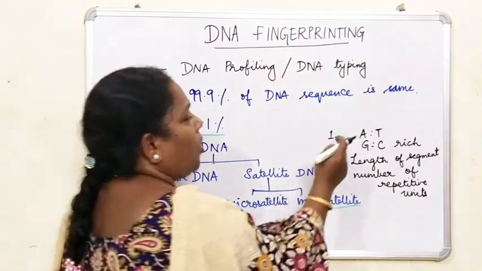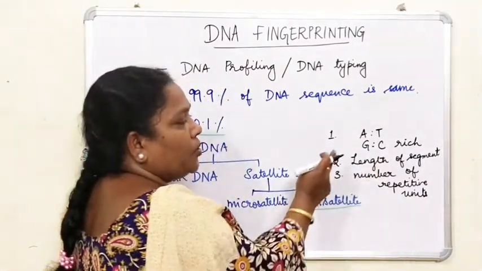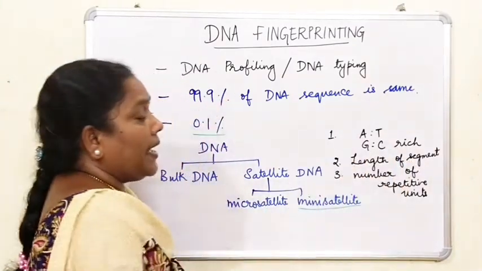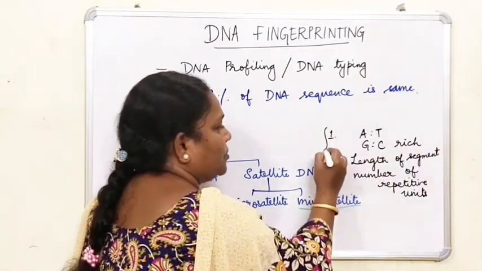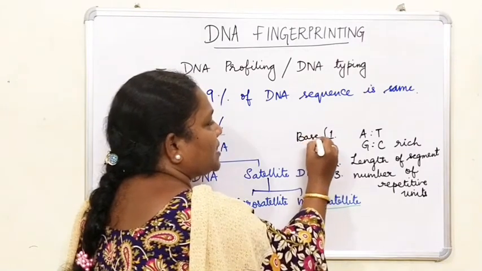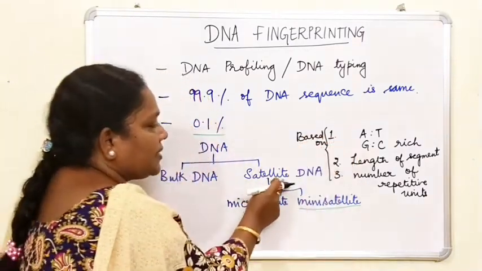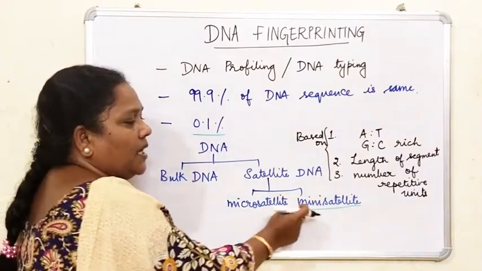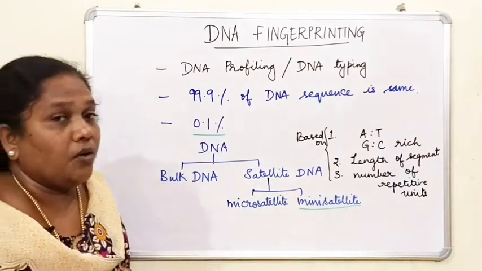So depending on these three: depending on whether it is ATGC rich, depending on the length of the segment, and depending on the number of repetitive units, based on these categories, satellite DNA is classified into two types. One is the microsatellite, the other one is the minisatellite. I hope it is very clear.